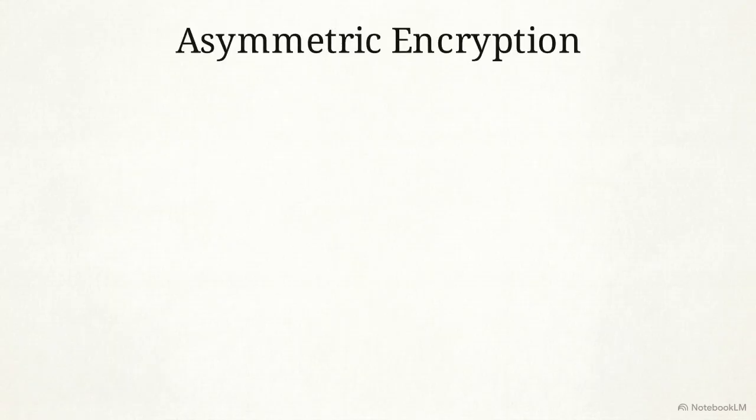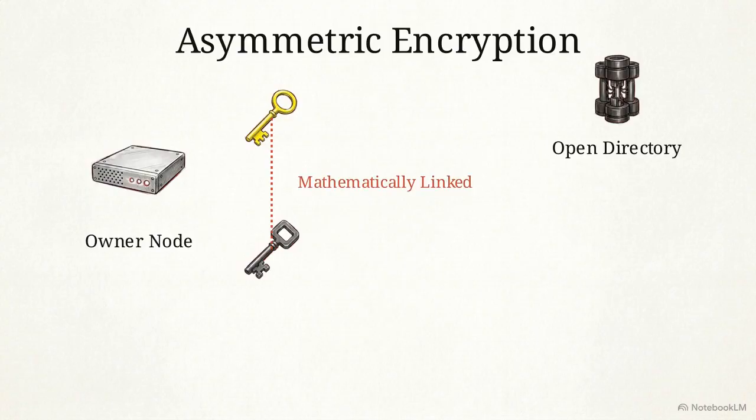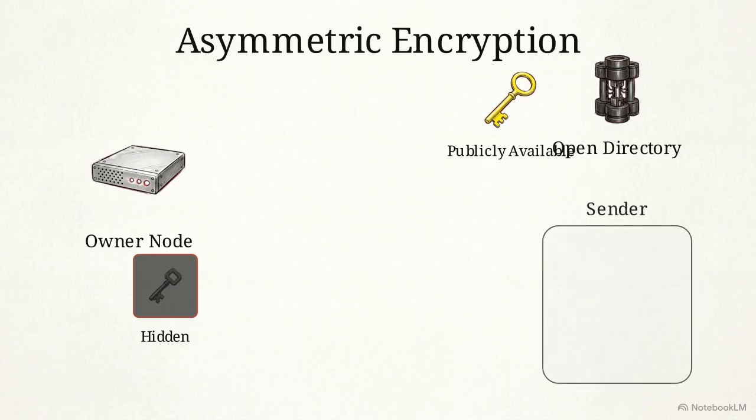To eliminate the key exchange vulnerability, network engineers use asymmetric encryption. This system generates a mathematically linked key pair, one public and one private. The public key is published on open directories for the world to see. The private key never leaves the owner's machine.